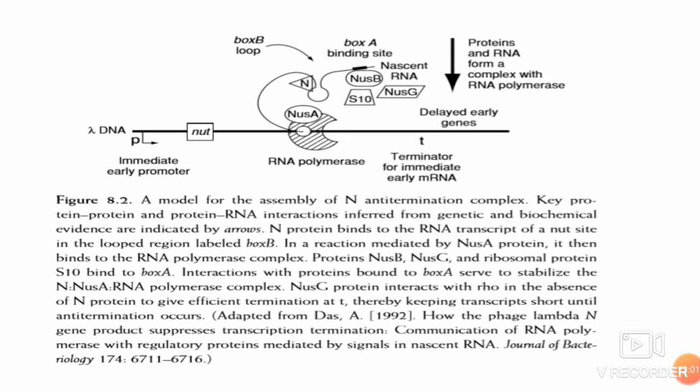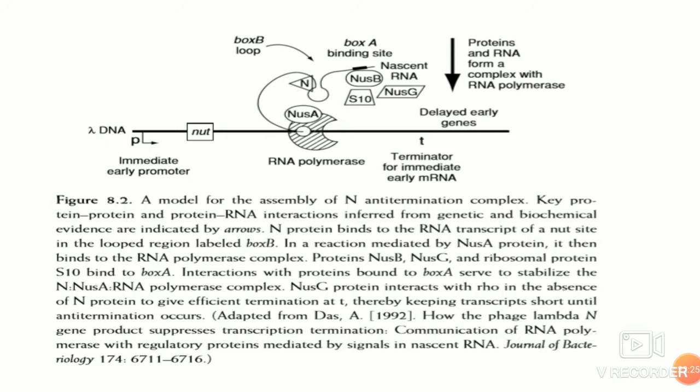When there is transcription at the promoter L region, which crosses the NUT site, the mRNA recruits this N protein. That means RNA polymerase forms this RNA, and this RNA has important regions, that is the box A and box B regions.